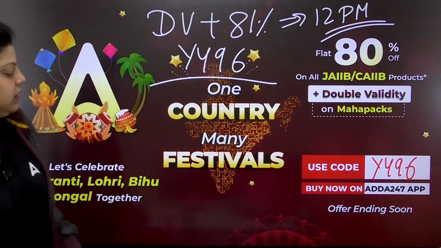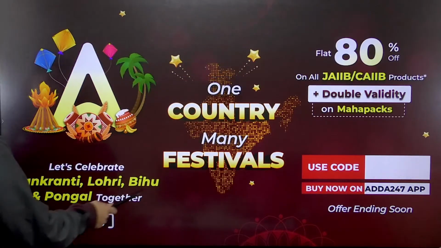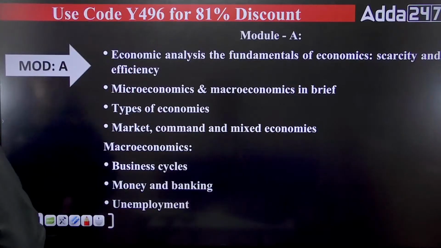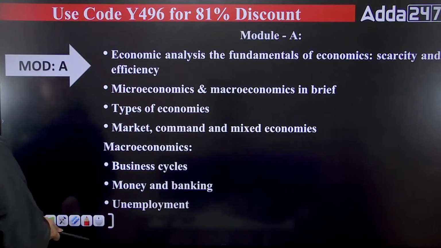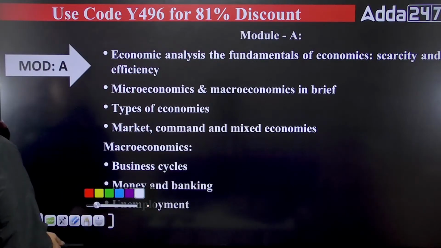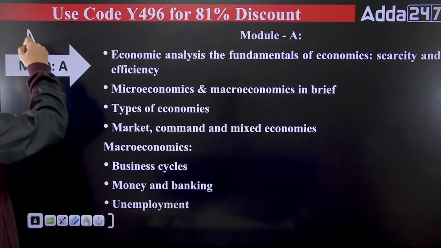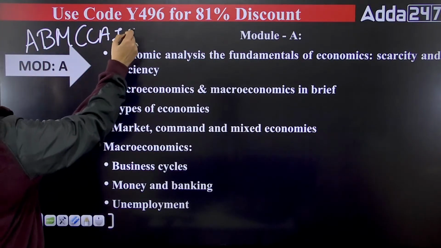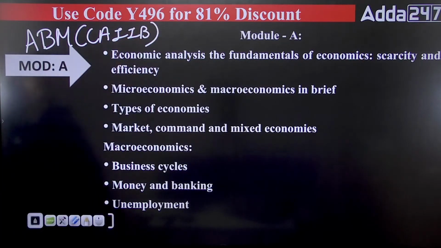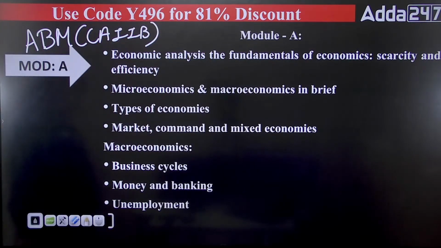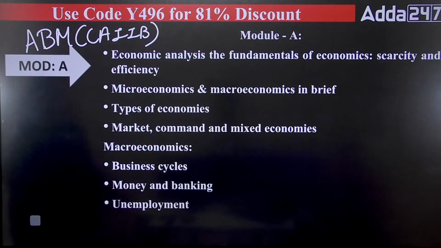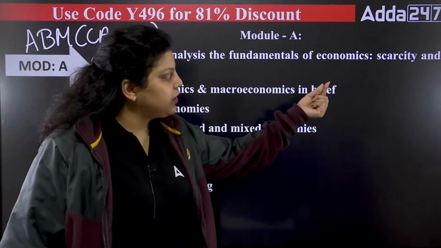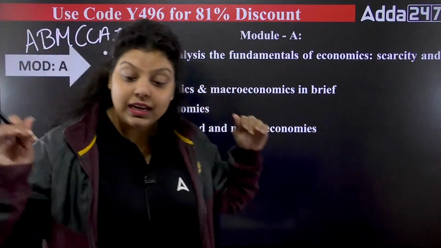Now let's continue today's session, the difference between the Indian economy and Indian financial system, old and new syllabus. This is the ABM syllabus I have written here, module A of ABM under the CAIIB, that is economics. First there used to be economic analysis, the fundamentals of economics, which is there in the Indian economy also.